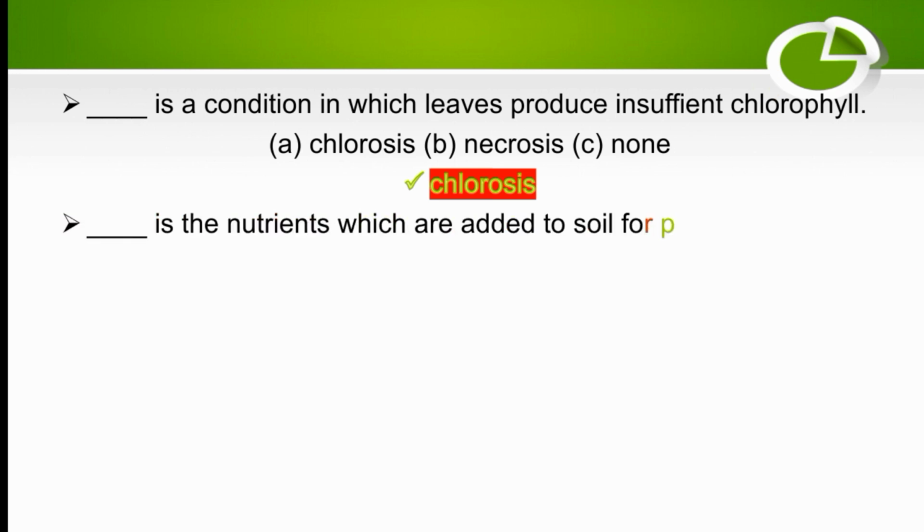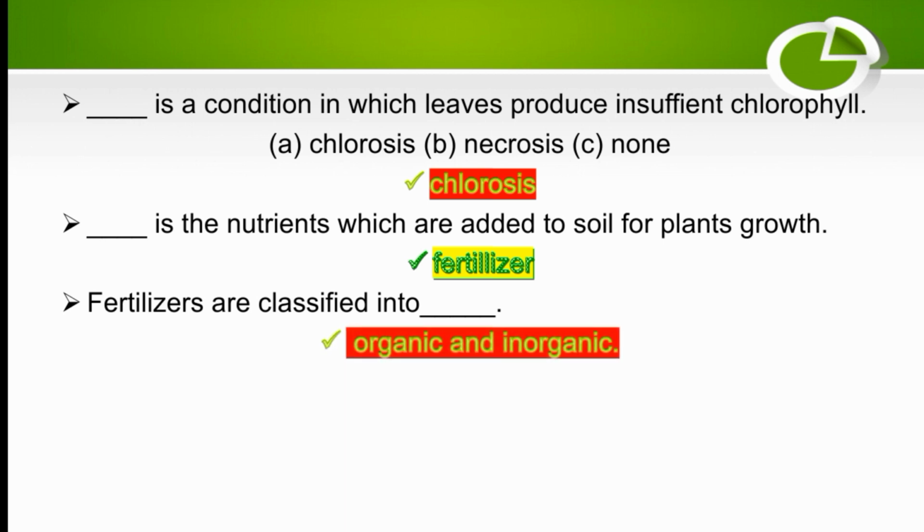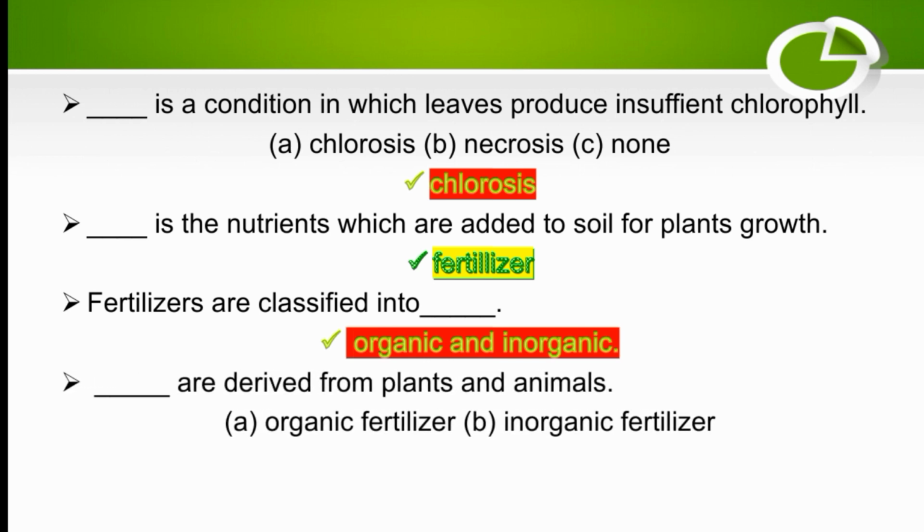Dash are the nutrients which are added to soil for plant growth. So fertilizers are the nutrients which are added to soil for plant growth. It is the definition of fertilizer. Fertilizers are classified into dash. So fertilizers are classified into organic and inorganic fertilizers. Dash are derived from plants and animals. So organic fertilizer or inorganic fertilizer. So the right option is organic fertilizers are derived from plants and animals.